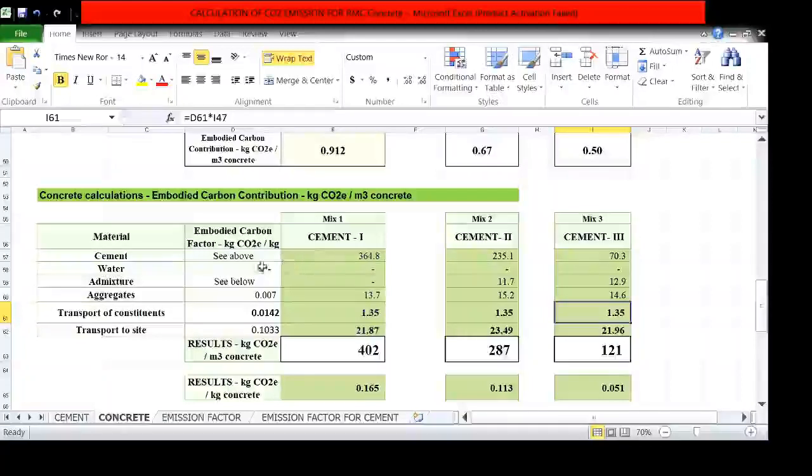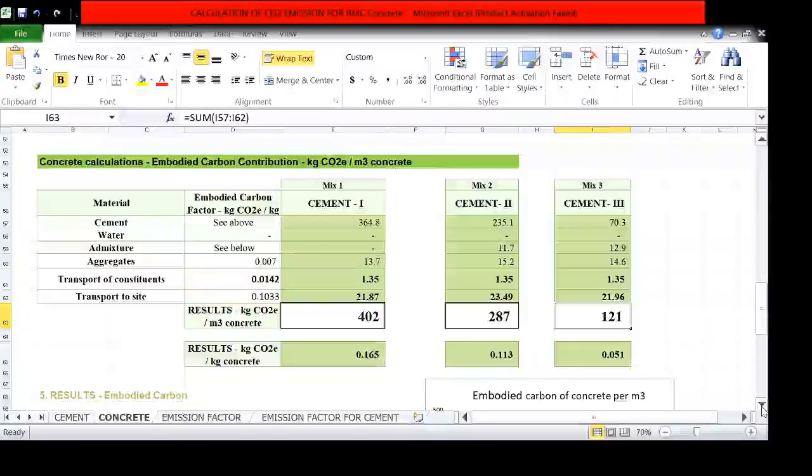Here I calculate each and every material: the CO2 emission of cement, water, aggregate, admixtures, and transportation to site. After adding that, I come to know the total CO2 per meter cube of concrete for each concrete mix. This 287 is the total CO2 per meter cube of concrete for concrete mix grade 2, and 121 is the CO2 per meter cube of concrete for the other mix.